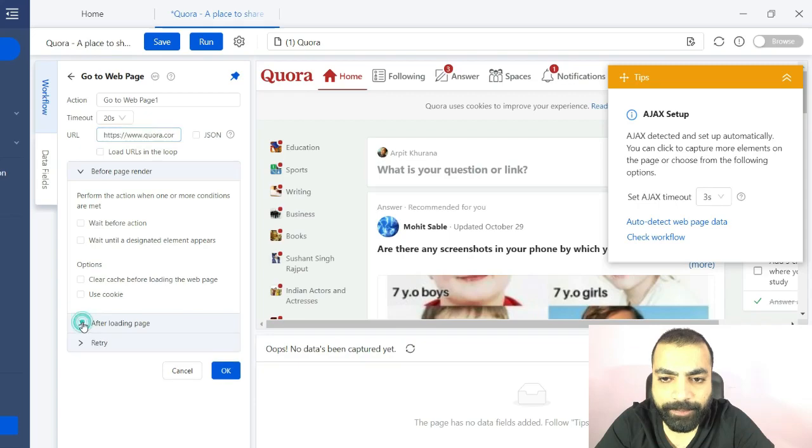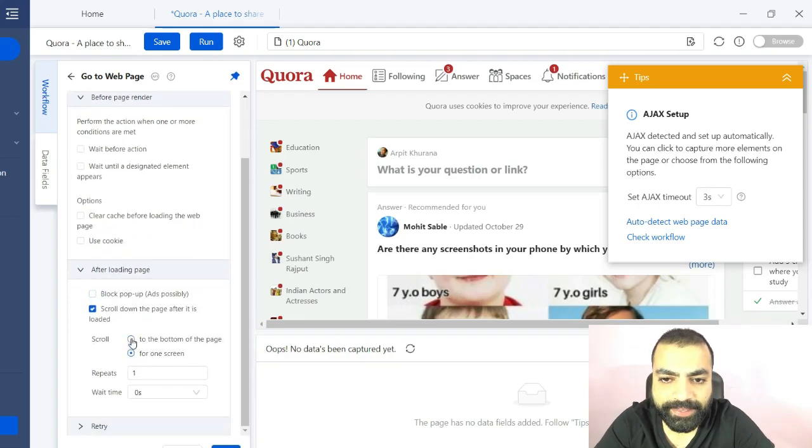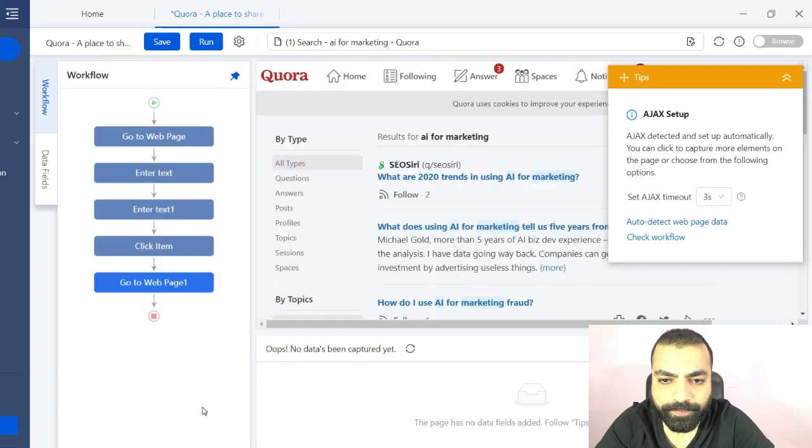Then get into after loading page, check scroll down the page after it is loaded. Then select to the bottom of the page. Under repeat, I will put 200. If there are too many questions on the page, you could increase the number. Under wait time, I will select 3 seconds and hit OK.